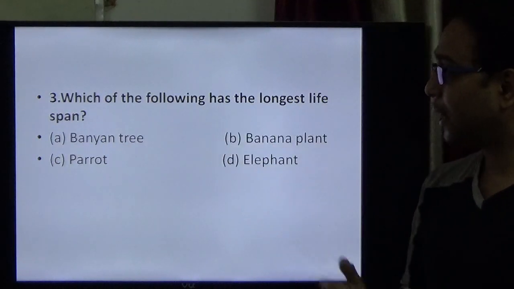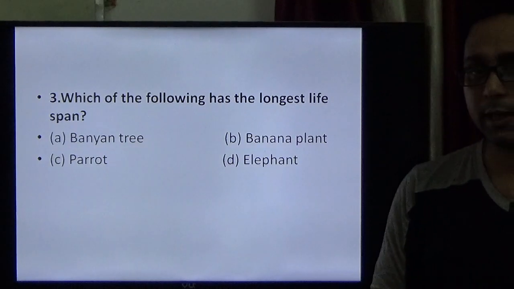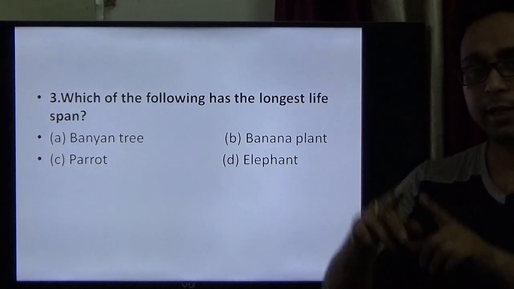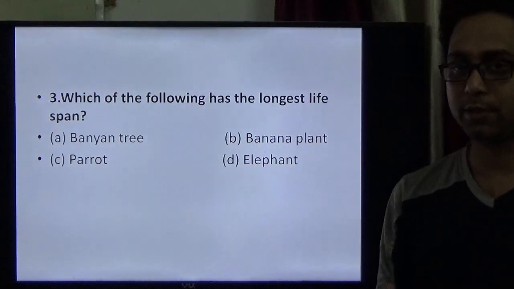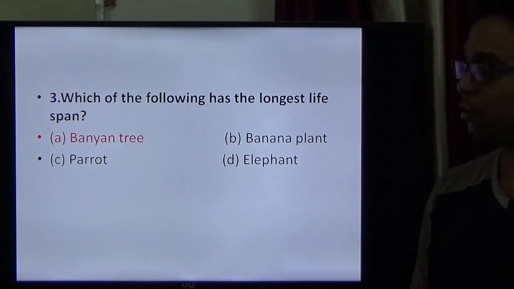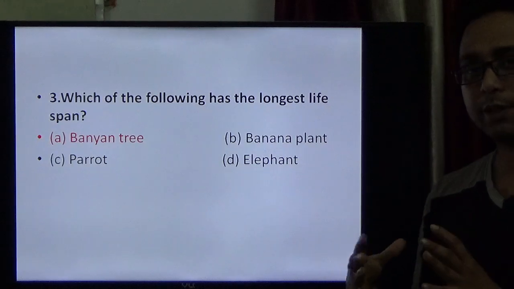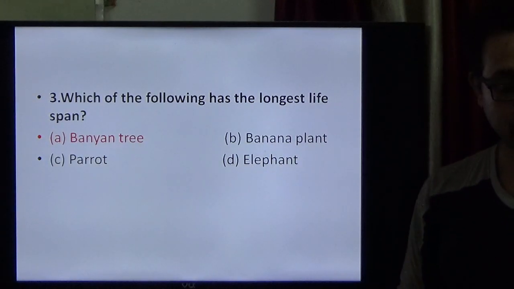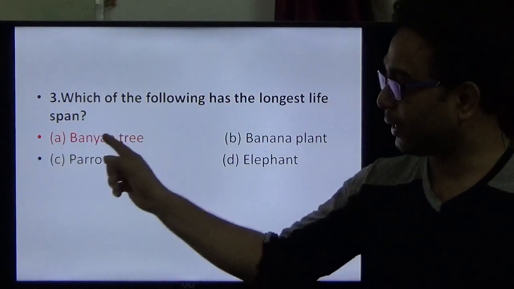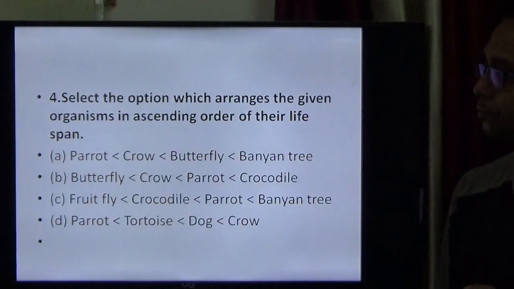Question number 3. Which of the following has the longest lifespan? Here four options are given. In your NCERT books, the lifespans of these organisms are written. The banyan tree has a longer lifespan compared to the other organisms. So in question 3, A is the right option.